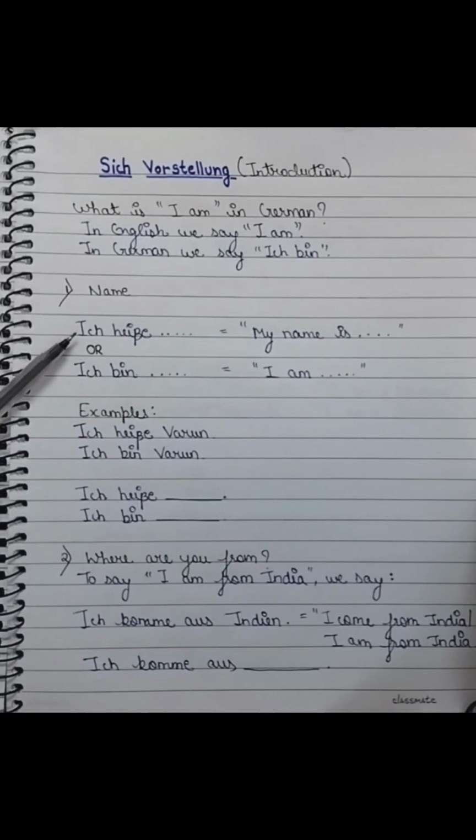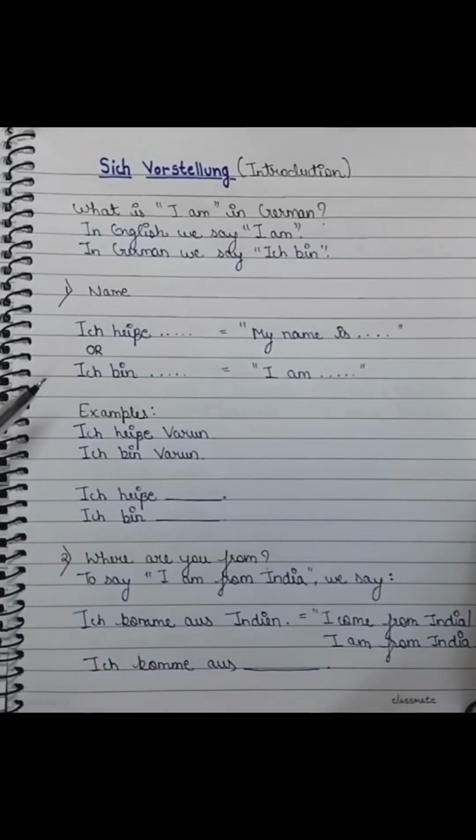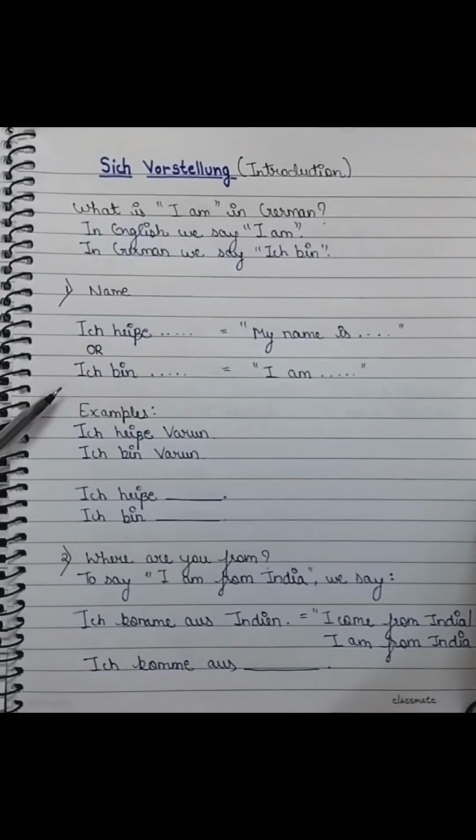Name. How to say your name? To say your name, we use Ich heiße. Ich heiße, which means my name is. Or Ich bin, which means I am. For example, Ich heiße Varun or Ich bin Varun. Now you repeat with your name. Ich heiße. Ich bin.